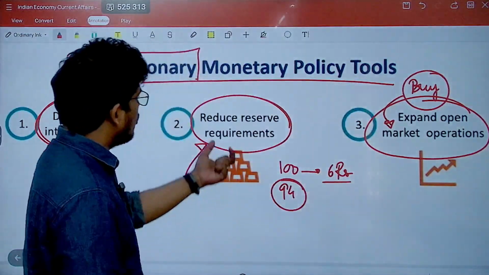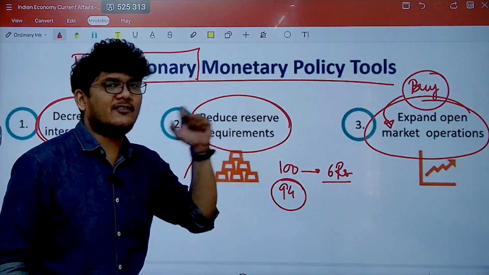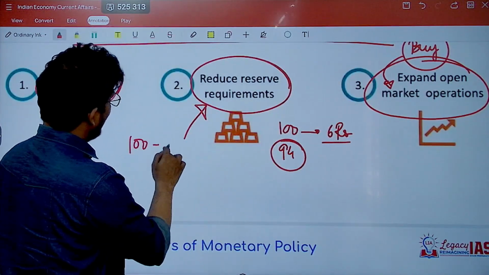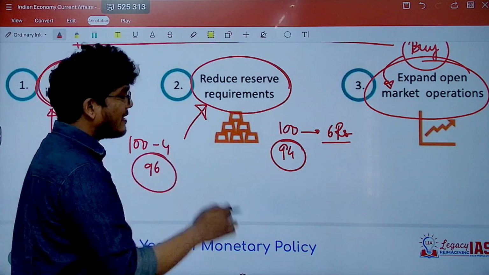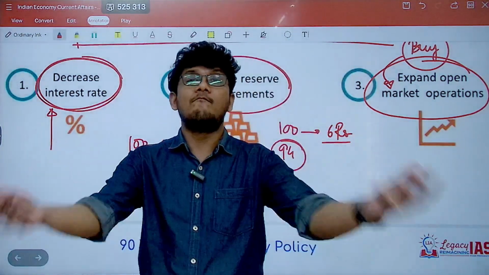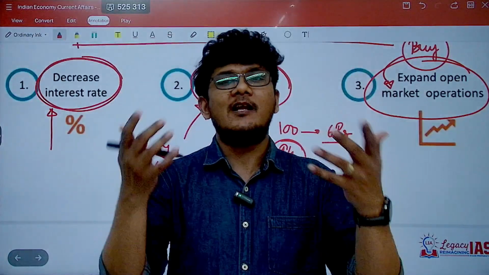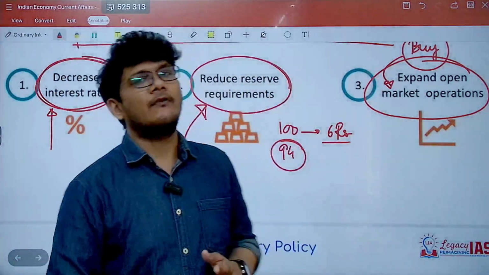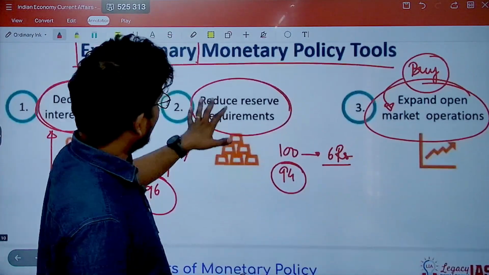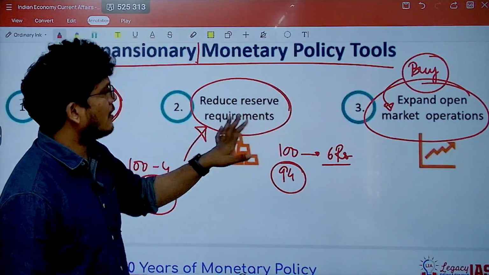So what you will do is reduce the reserve requirement. That means from 6 you can go to 4. So 100 minus 4, you will have 96 rupees. That means more money to give to the people. So people will have more money in hand, hence the demand will increase, hence the production will increase, hence the economy can grow. So reduce the reserve requirements.